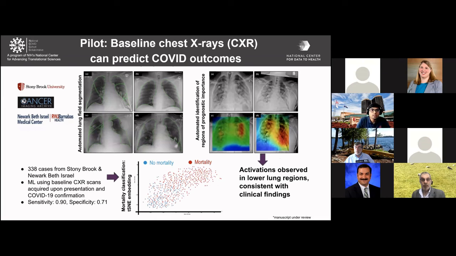So here we show some results that we have obtained using a pilot multi-institutional data set. In the top left panel, we can see lung segmentation results using our deep learning models. These models have been trained on de-identified scans from Stony Brook University and have now been validated on TCIA. These ensemble techniques were also able to automatically identify regions of prognostic importance on the X-ray scans that you see on the right side of the screen. The sensitivity and specificity of prediction for ventilation requirement using just baseline chest radiographs was computed to be 90% and 71% respectively. The scatter plot that you see on the bottom right half of the screen shows a visualization of the deep features' ability to separate different outcome groups.